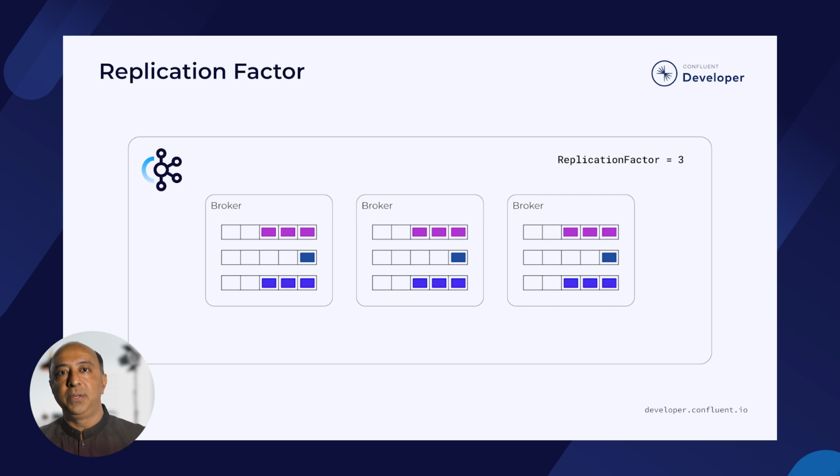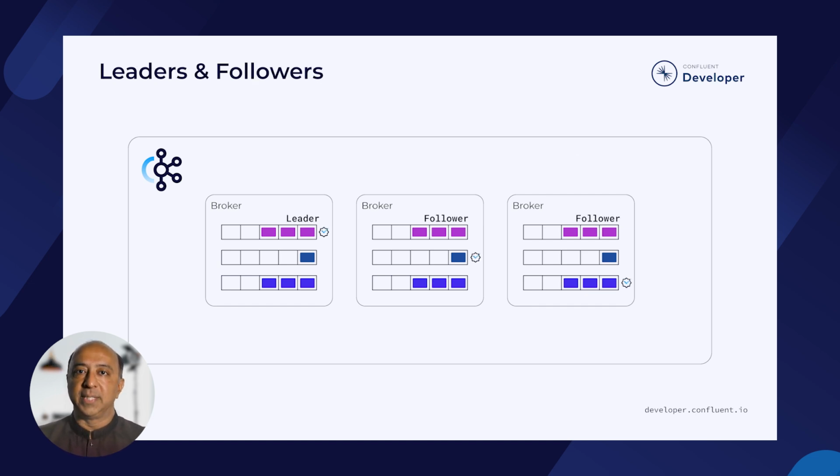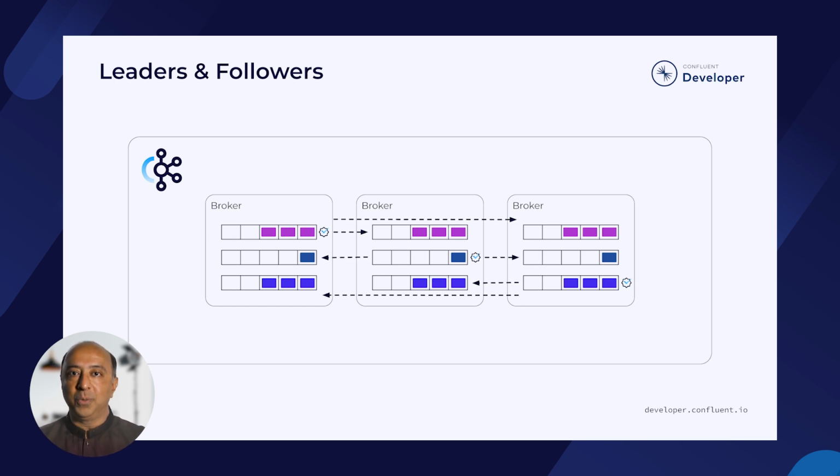And before you ask, no, we cannot have more replicas than we have brokers by putting multiple replicas of the same partition on the same broker. Kind of misses the point of data durability. Once a topic is created, one partition replica is designated a leader, and the others are called followers. Producers publish to the leaders, and consumers, with one exception, also read from the leaders. The follower brokers behave a bit like consumers, and they fetch messages from the leader to keep up.